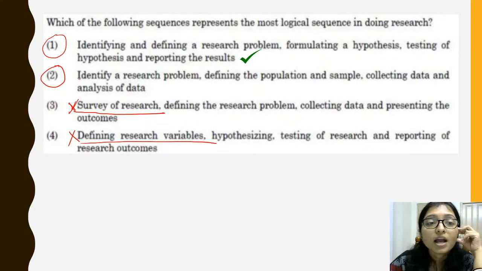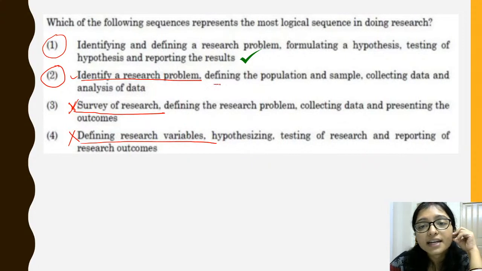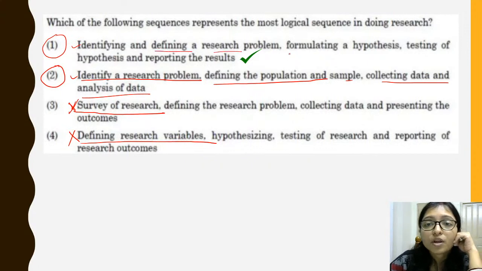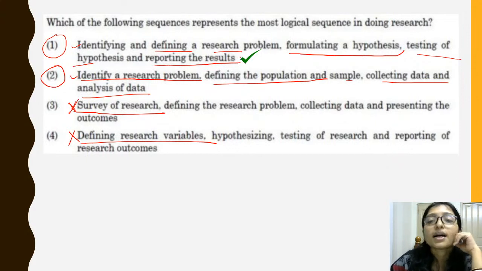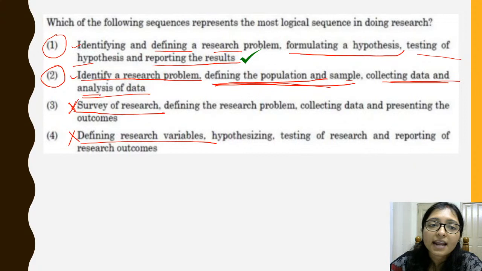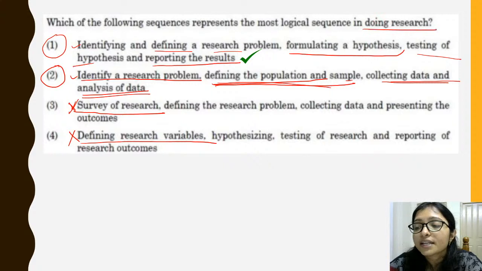So see here, identify the research problem, that is okay. Now here it is defining the population and sample, collecting the data and analyzing the data, and here it is identifying and defining a research problem, formulating a hypothesis, testing of hypothesis and reporting the results. So see, that is defining a population, collecting data and analyzing data. So here it is asking what is most logical for doing research.